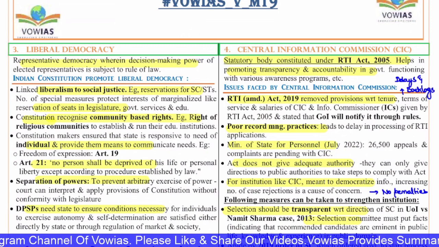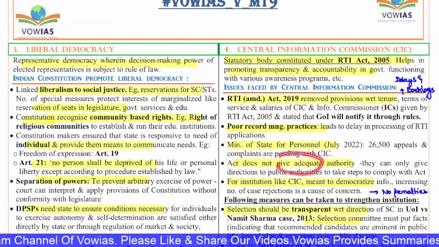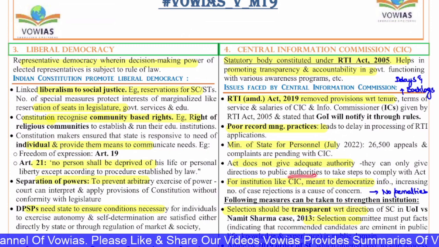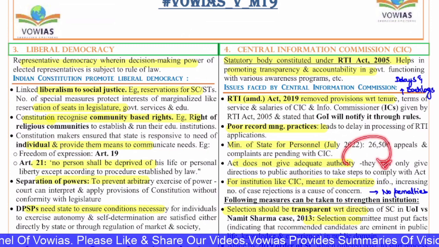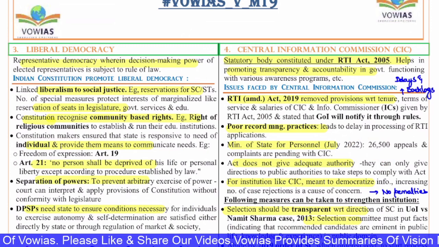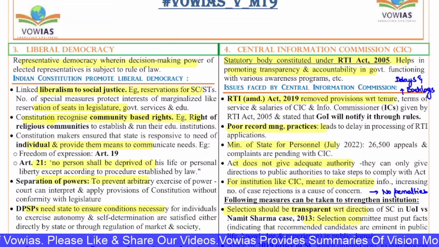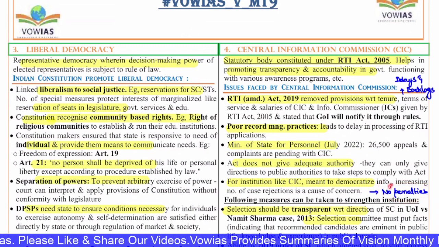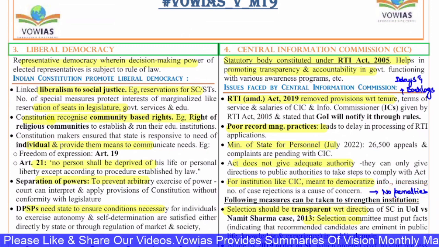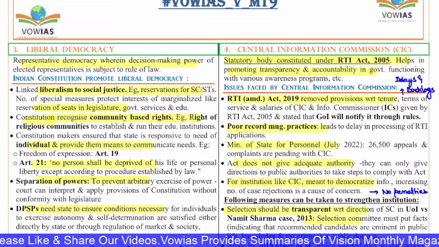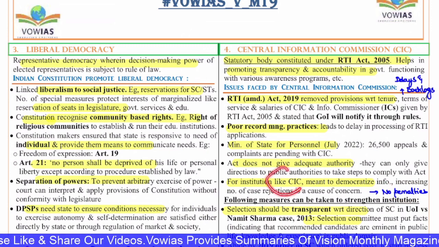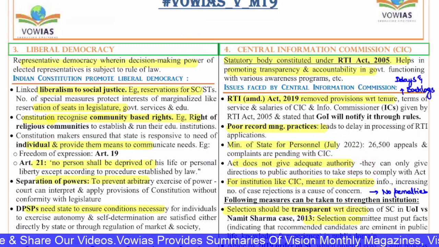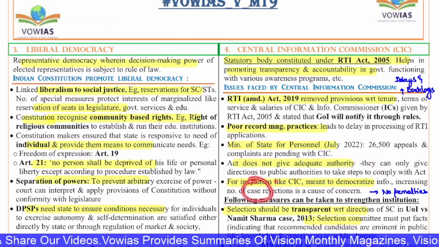The Act does not give adequate authority to issue directions to the public authorities to take steps to comply with the Act, and these are not binding in nature. Also, there are no penalties on the public office if there is any delay. They cannot impose any penalties. For an institution like the CIC, which is meant to democratize information, an increase in the number of case rejections is a cause of concern.